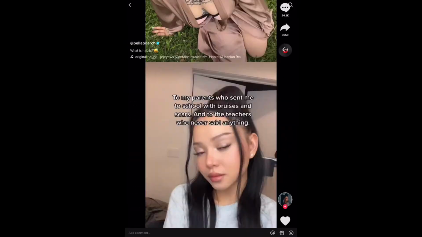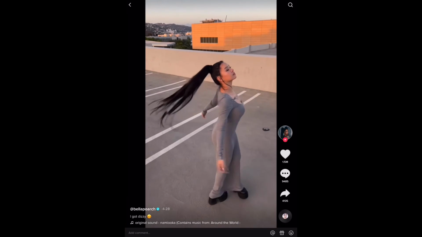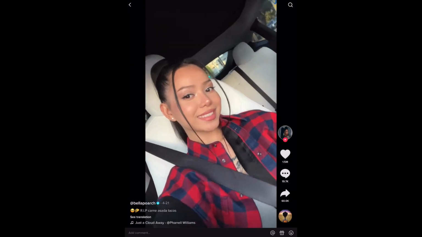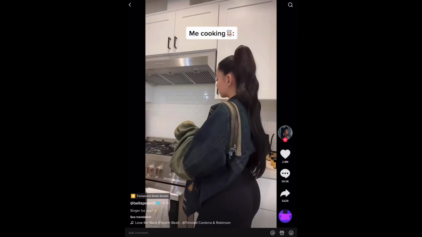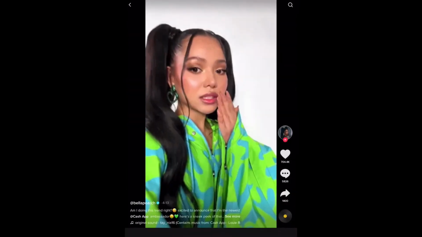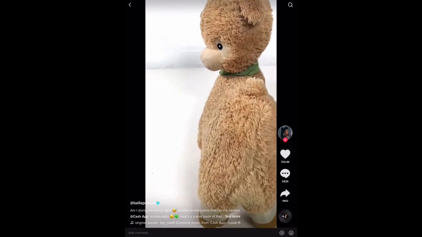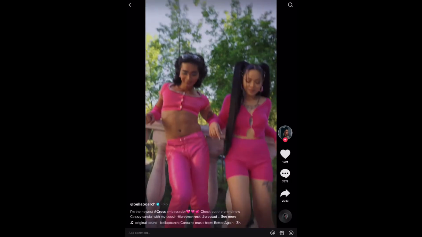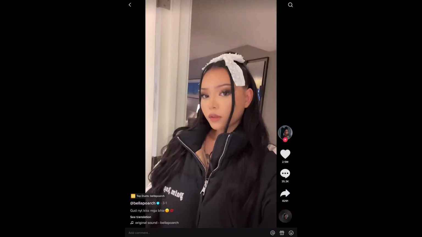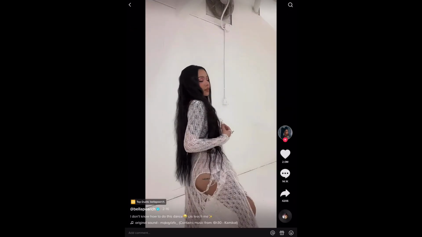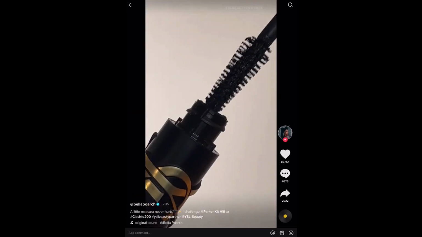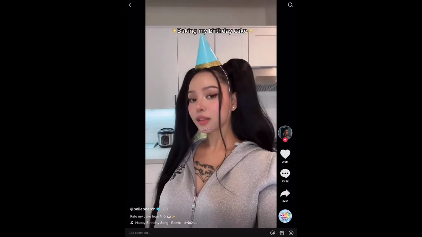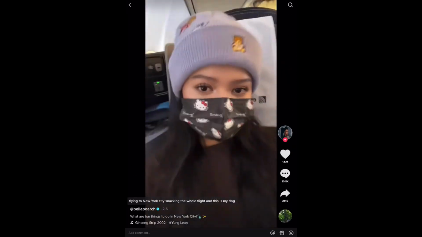Next, we have Bella Poarch on TikTok. Just scrolling through her page, a majority of her posts actually cater around herself, either through her day-to-day or just a small selfie every now and then. But she does have brand deals that she does post about. Again, another ad, but mainly just herself, another ad. We don't see too much collaboration from her page, but she definitely does stick more towards user-friendly.